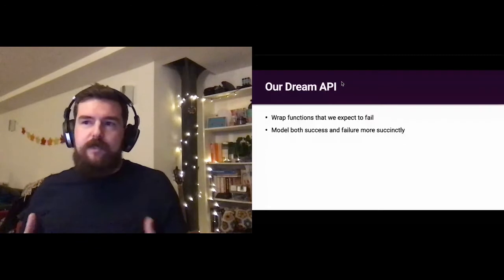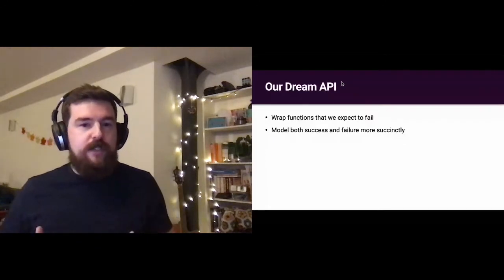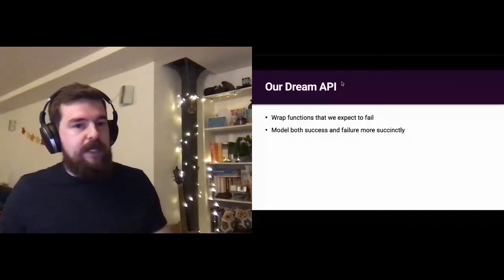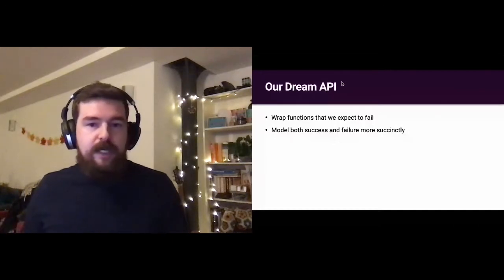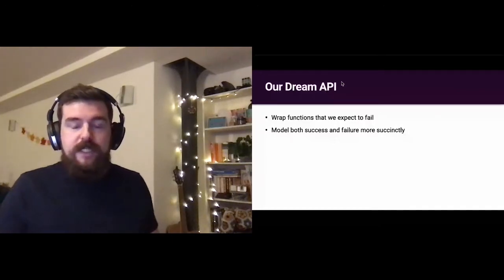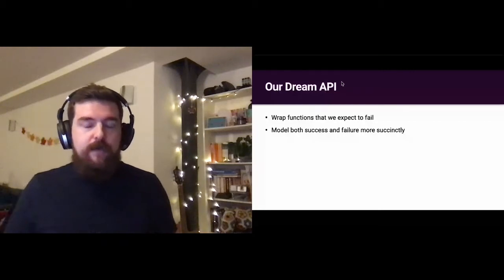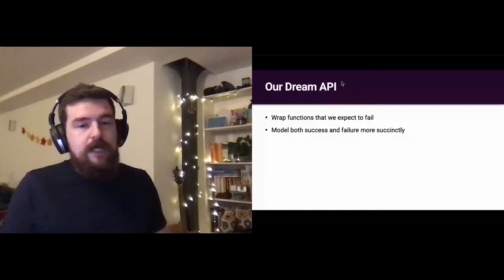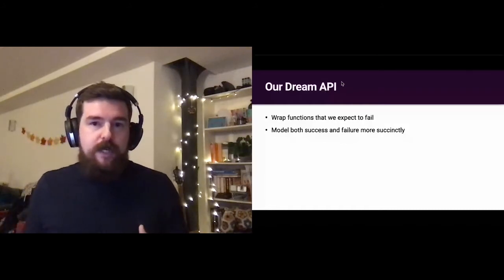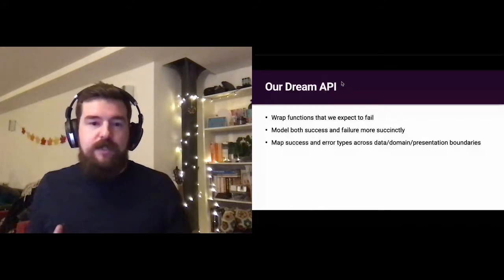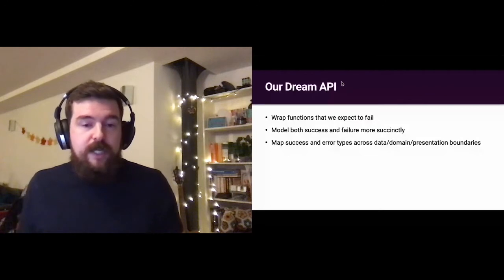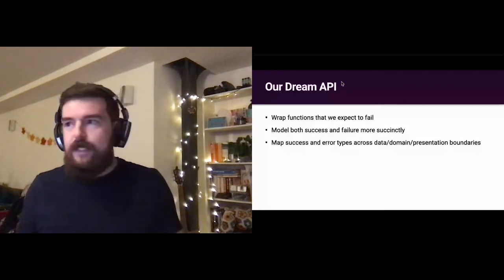And we wanted to be able to map the success and error types independently as we cross boundaries between the data layer, the domain layer, and the presentation layer. So when you're working in the data layer, when you're working close to the network, having exceptions is perfectly fine. In the domain layer, you may want something which is more meaningful to you. And in the presentation layer, you're probably going to want something like a display string, so the user has some indication of what's happened.